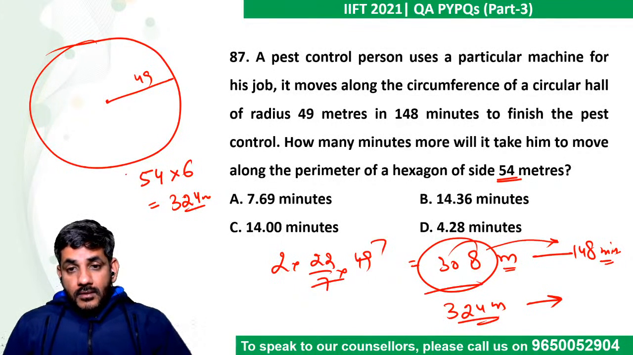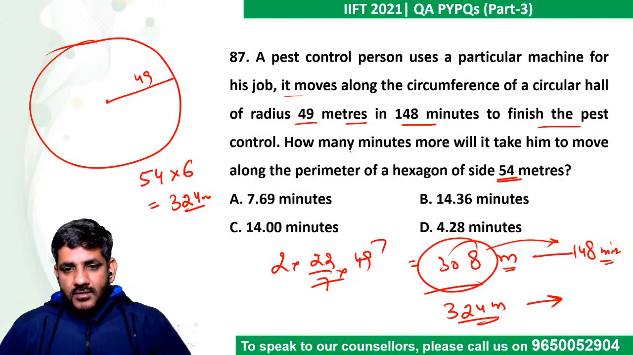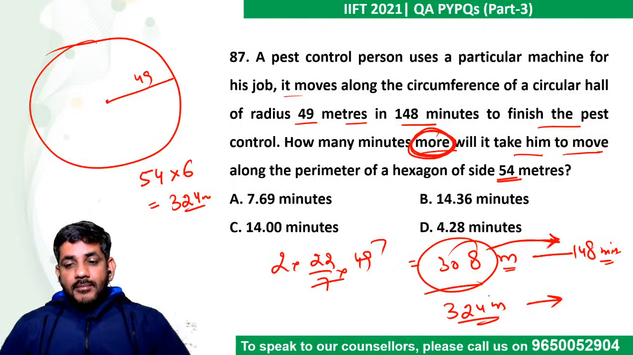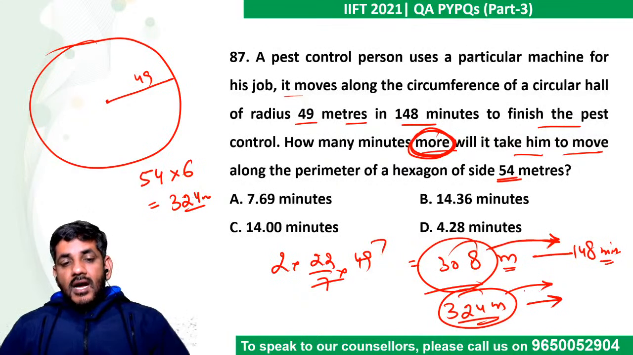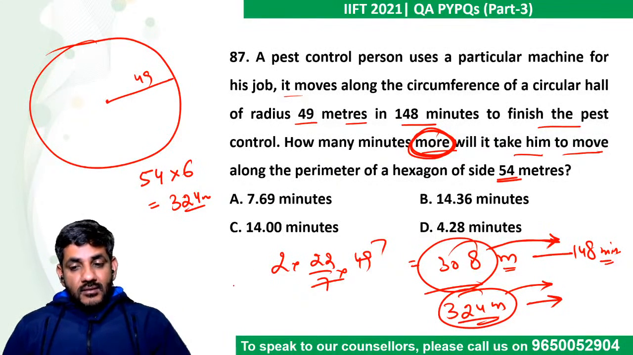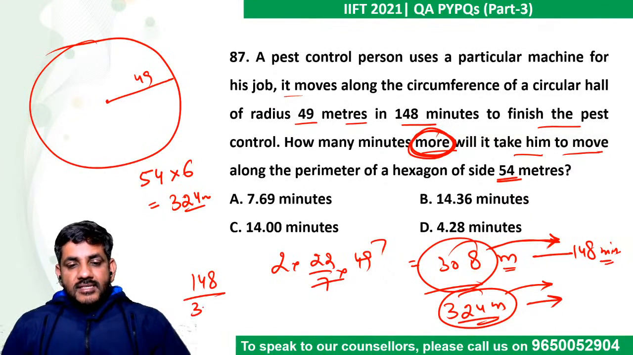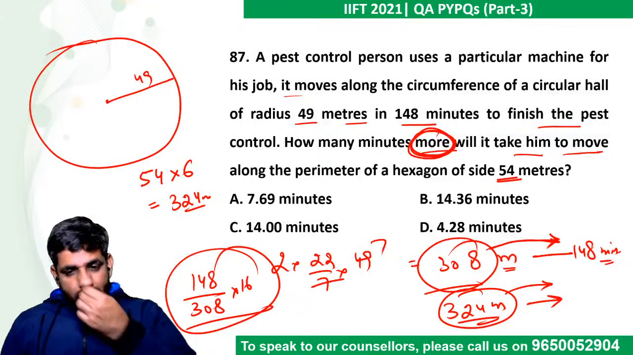Okay. There must be some mistake then. It moves along the circumference of a circular hall of radius 49 meters in 148 minutes to finish the pest control. How many minutes more will it take him to move? How many minutes more? I'm sorry guys. So 308 meters takes 148 minutes. So 324 meters will take how many minutes more? That is the question. So how many meters more is this? 16 meters. So if 308 meters takes 148 minutes, 16 meters will take how many minutes? This into 16 by 308, and this would be our answer.